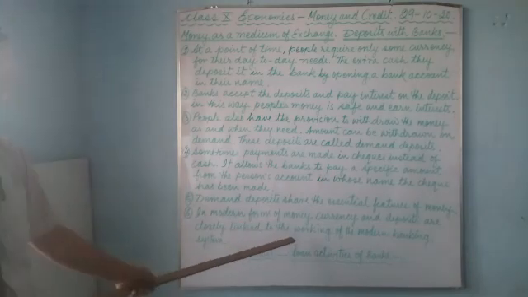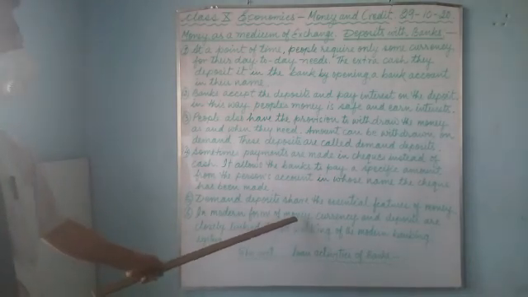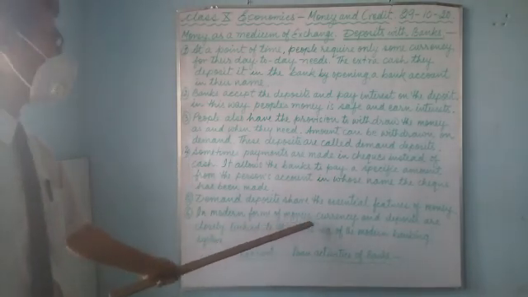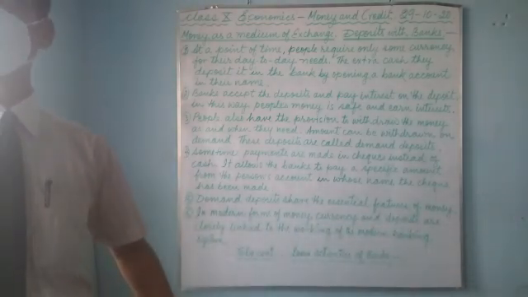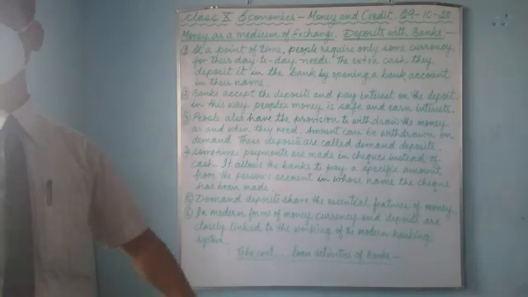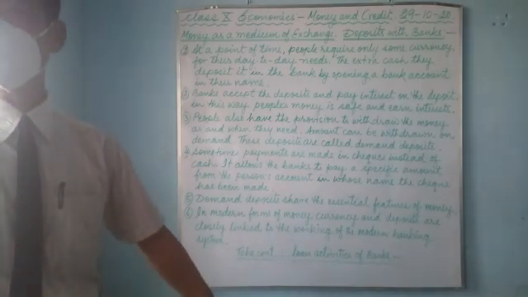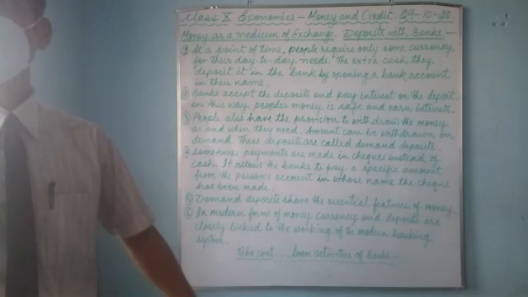In modern forms of money or currency, currency and deposits are closely linked. Until and unless you have deposits in the bank, you will not issue a check.